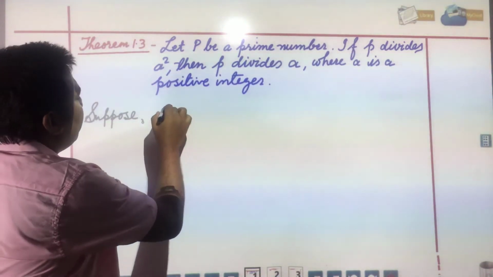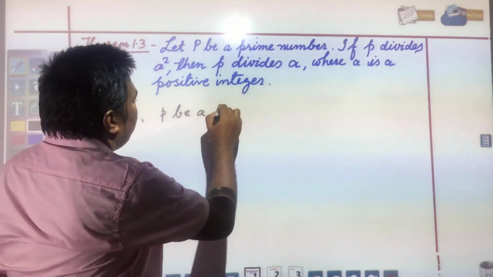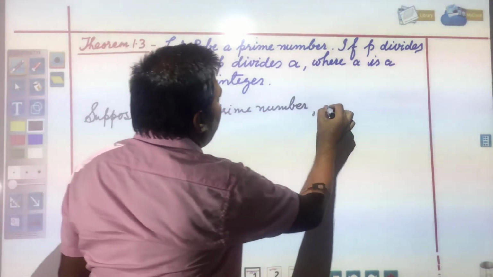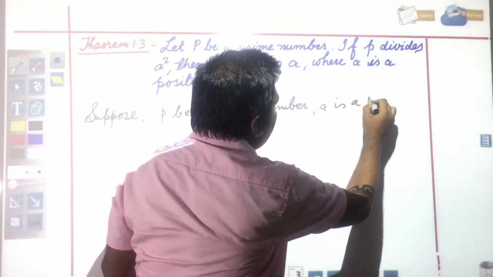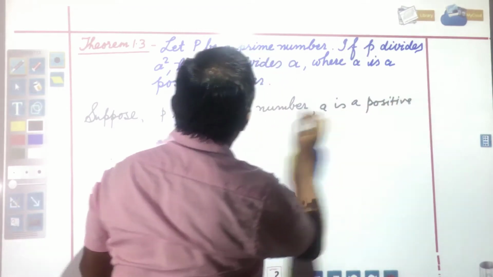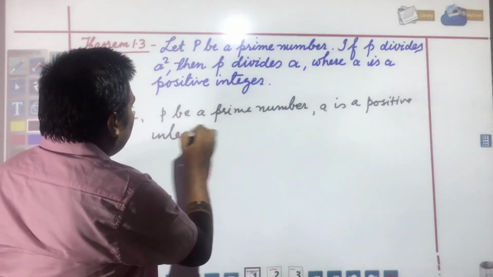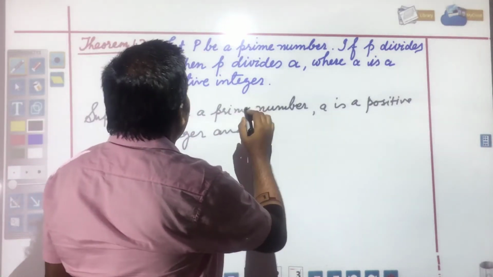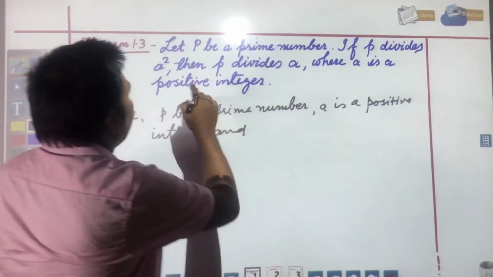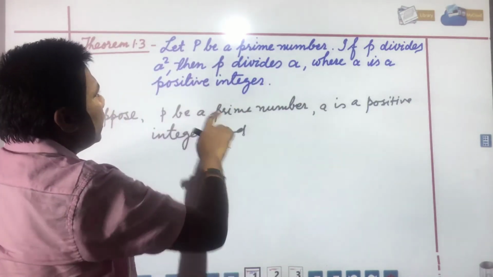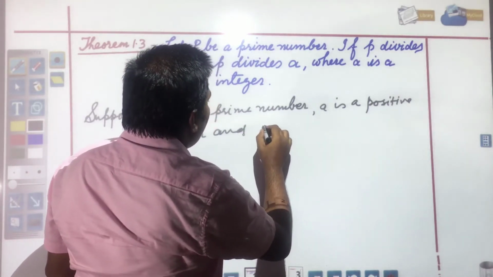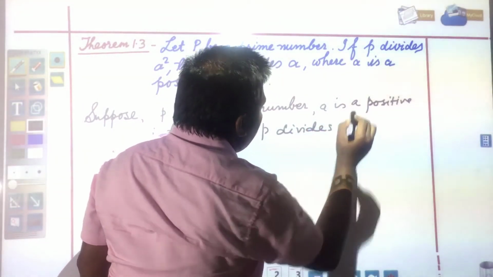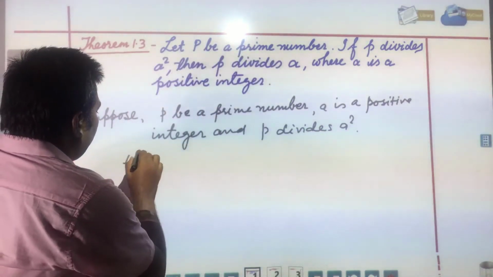Suppose P is a prime number, A is a positive integer, and P divides A square. So now what will we do?